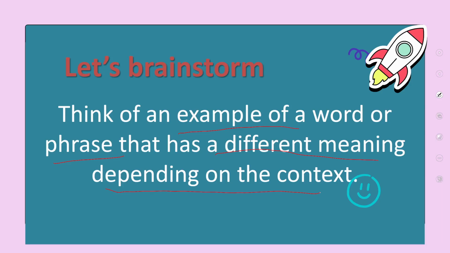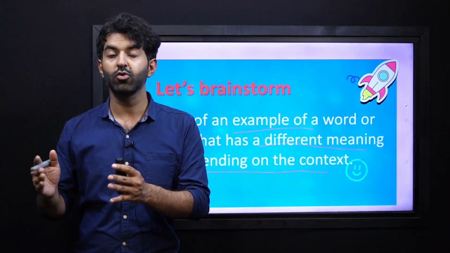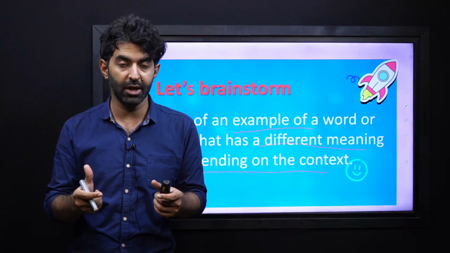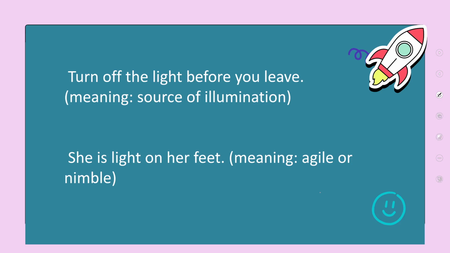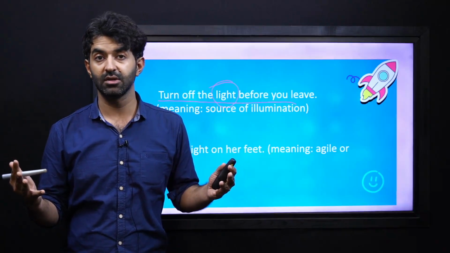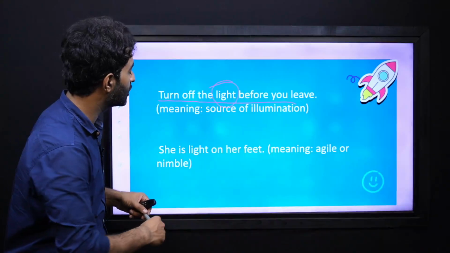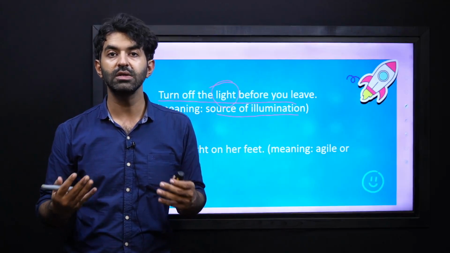You can pause the video and think about how the dictionary meaning, the meaning that you can find in the dictionary, and the contextual meaning will be different. Good. Now, let's see. Turn off the light before you leave. Here, the word light, if you look at the dictionary meaning, means a source of illumination, a source of power through which you can light up the room and you can see.